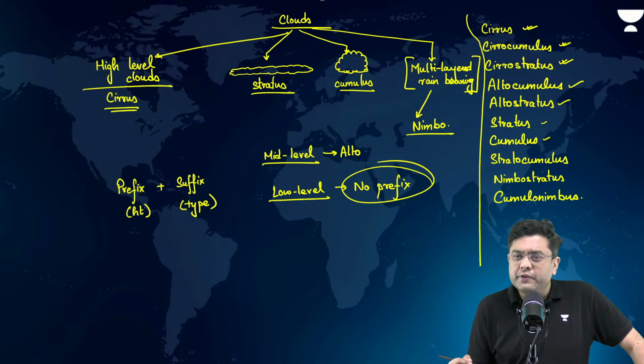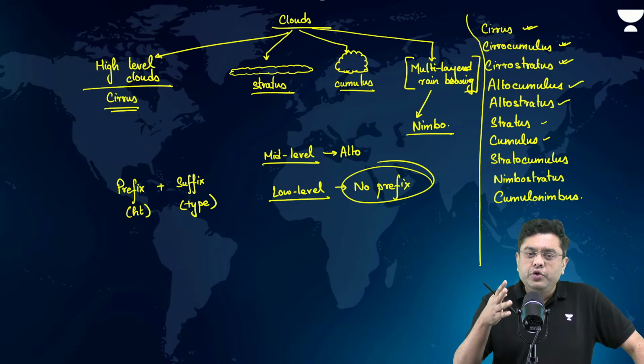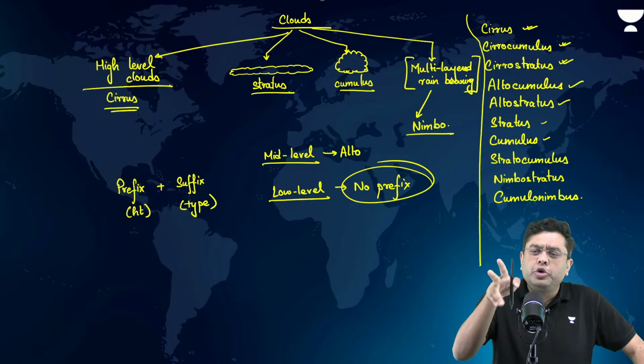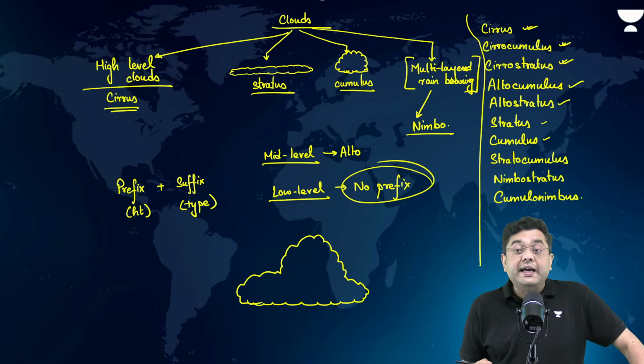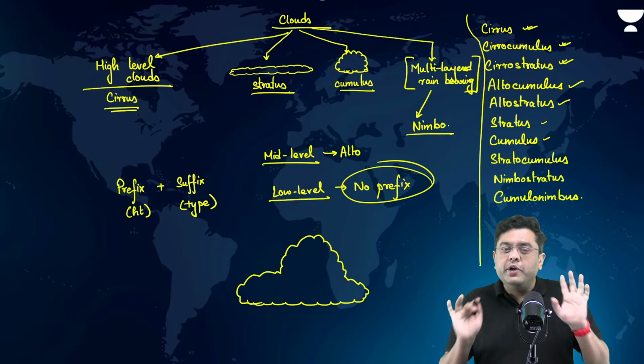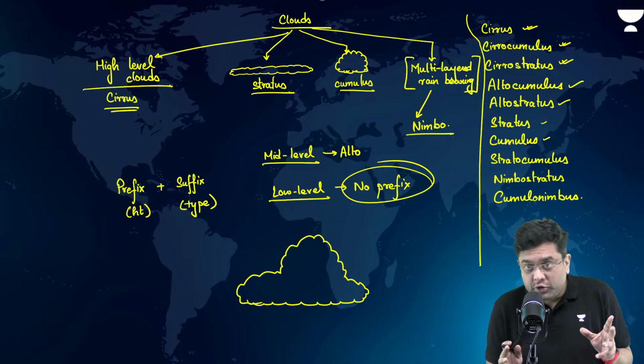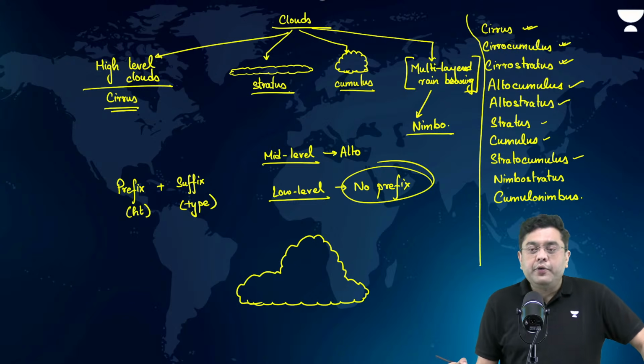What is stratocumulus? The name itself tells you it has a combination of both characteristics. A cloud which will have a large horizontal base but will also develop slightly vertically. That is your stratocumulus, a combination of both. This is also a low level cloud.